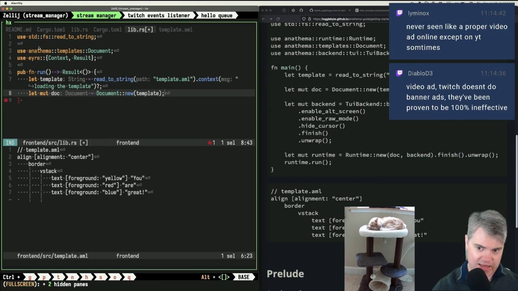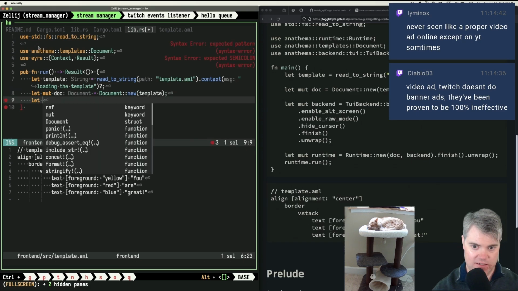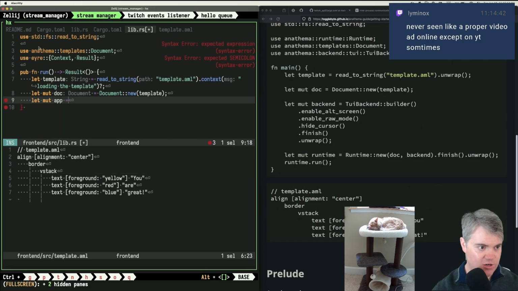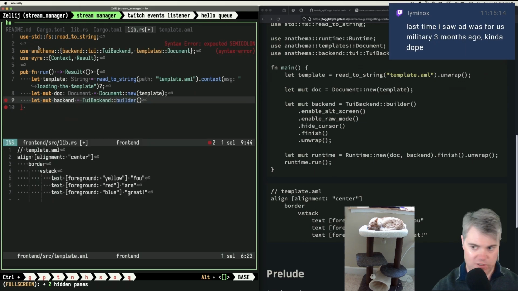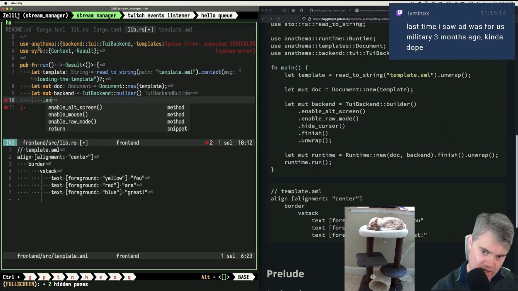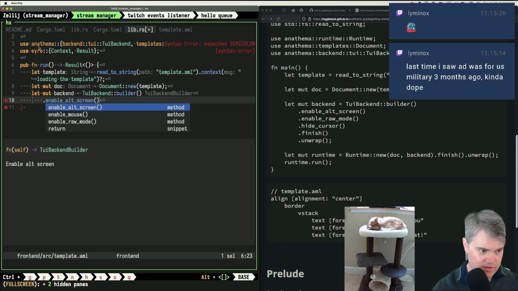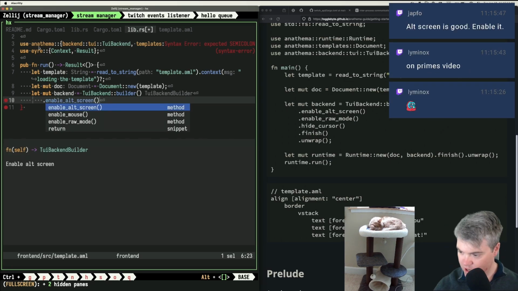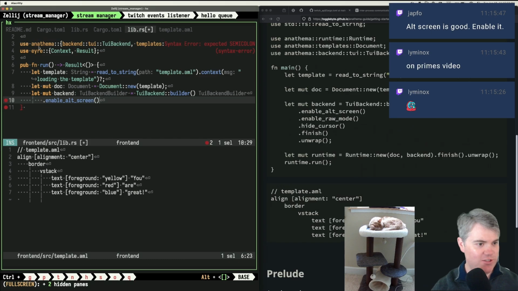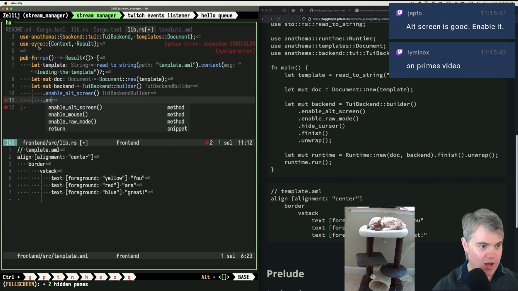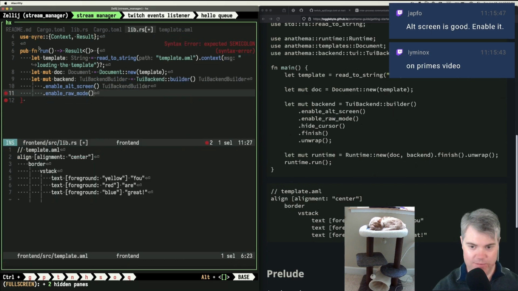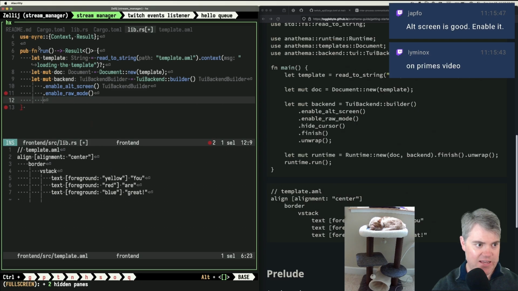Then it's going to be a backend. I mean, I would almost call this the app, right? So let mut app. Oh, but you're calling it a backend, so I'll just use the same words then. Okay, builder. So I want to enable alt screen. What does that do? Alt screen is good. Enable it. Enable raw mode. Sure, whatever that means. Sure, let's hide the cursor.